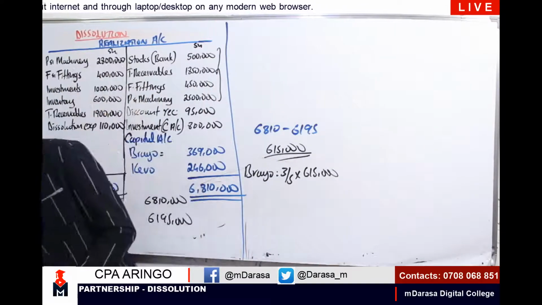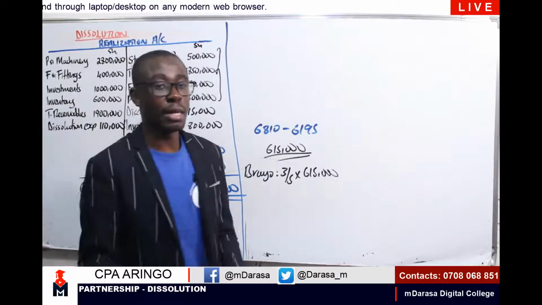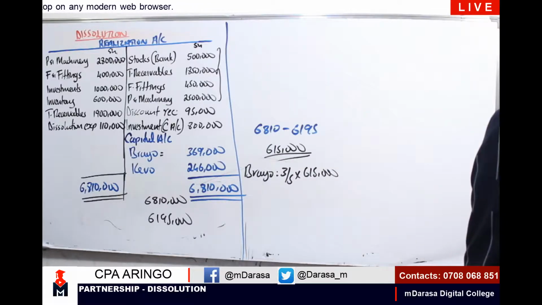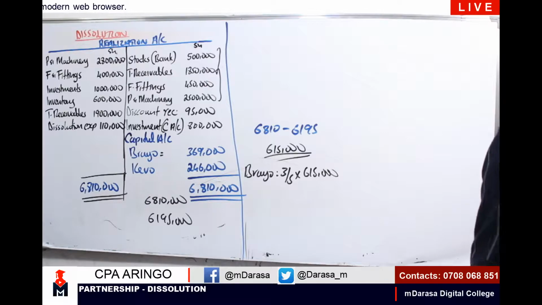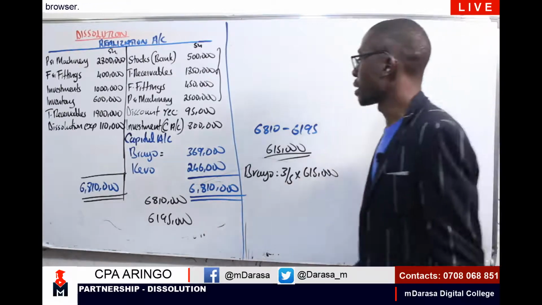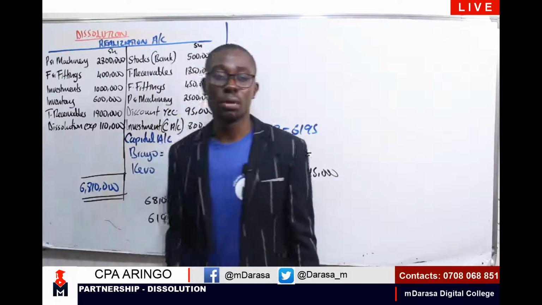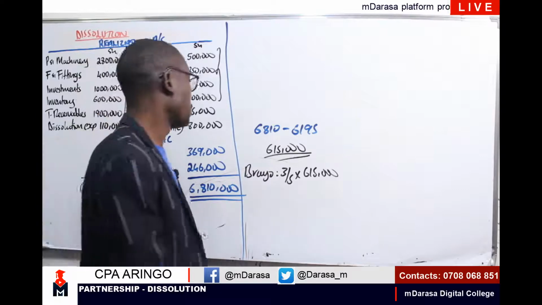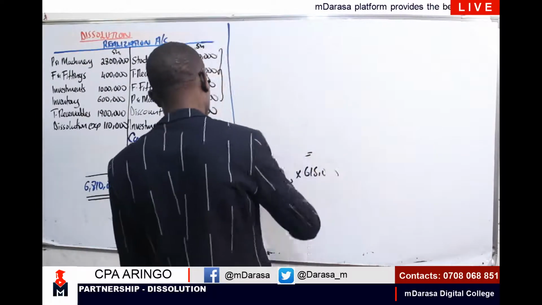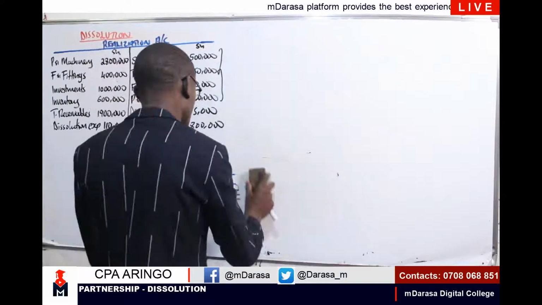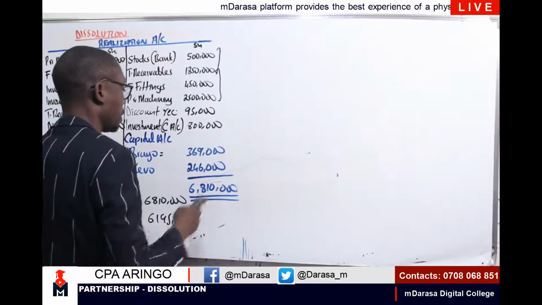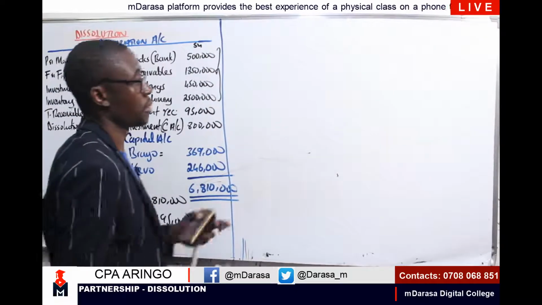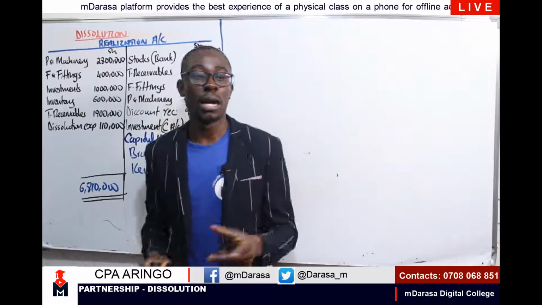So in that case, we are done with the first part, that is preparing our realization account, my good students. Now, once we have that in mind, the next step will be upon us to prepare our bank account, and also we will proceed and prepare our capital account at once. So therefore, we have our realization account there. So let us prepare our bank account plus the capital account at once.